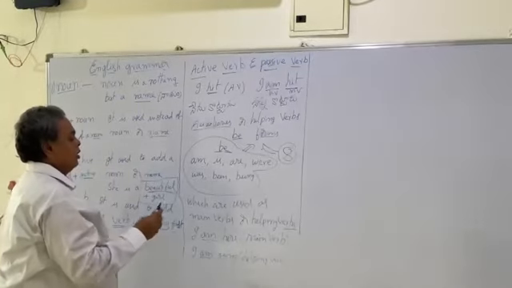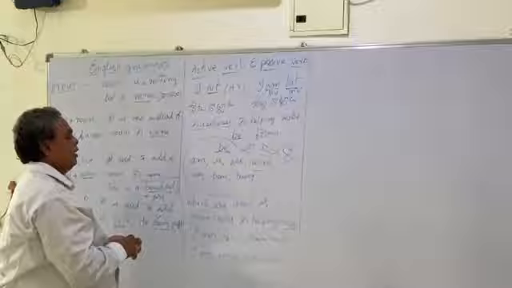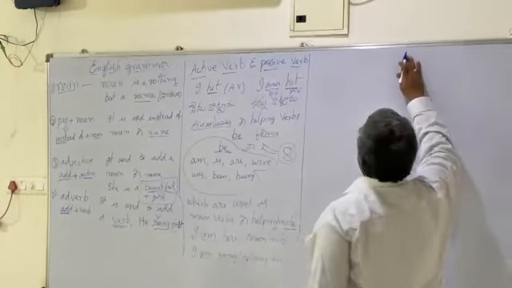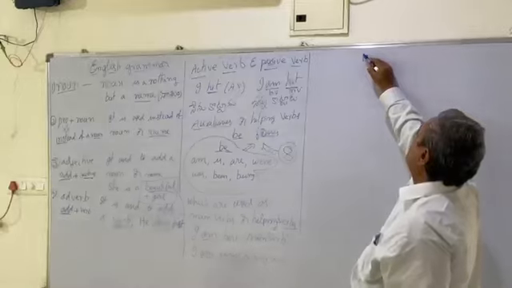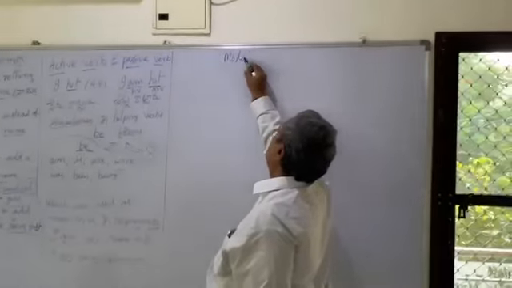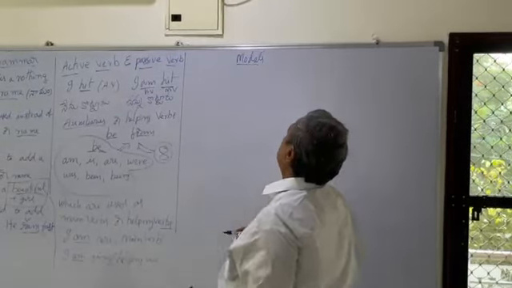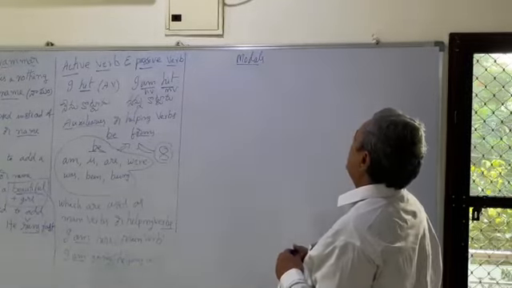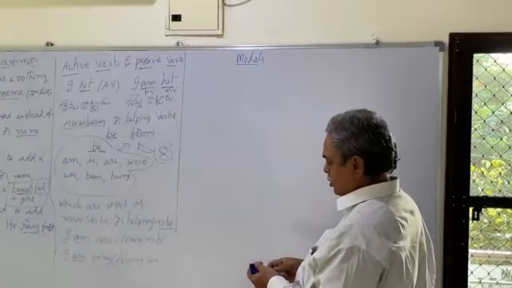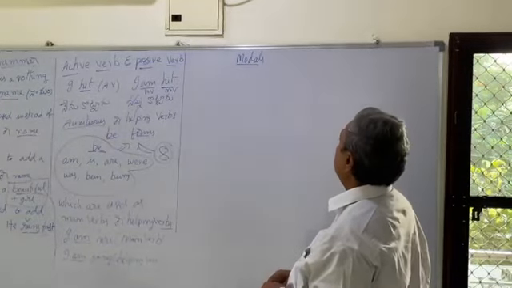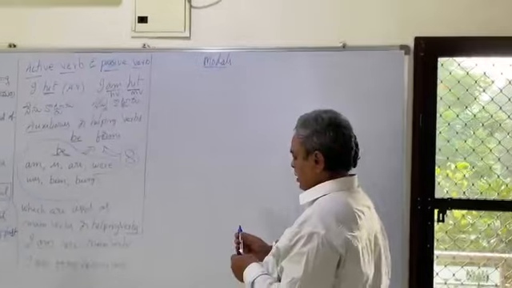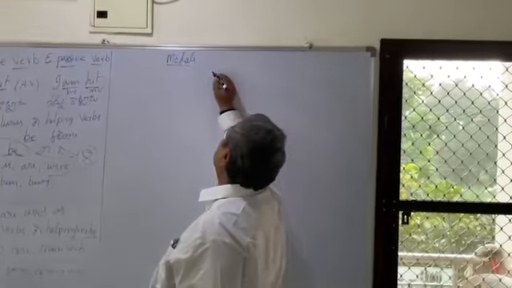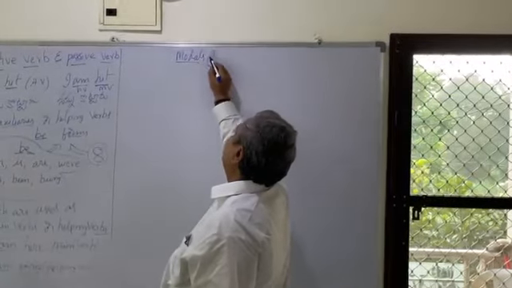Then what are those remaining? Next one is modals. Modals are used as helping verbs only, but not used as main verbs. There are 9 modals.